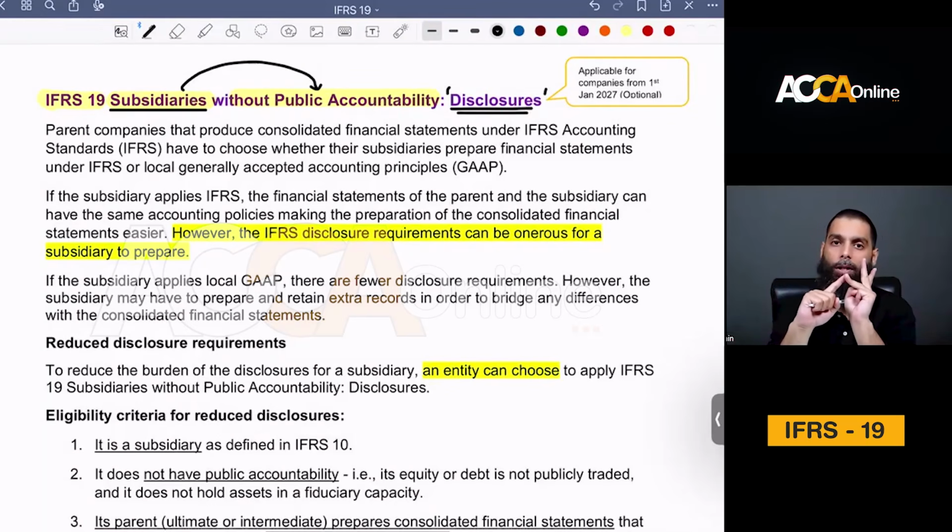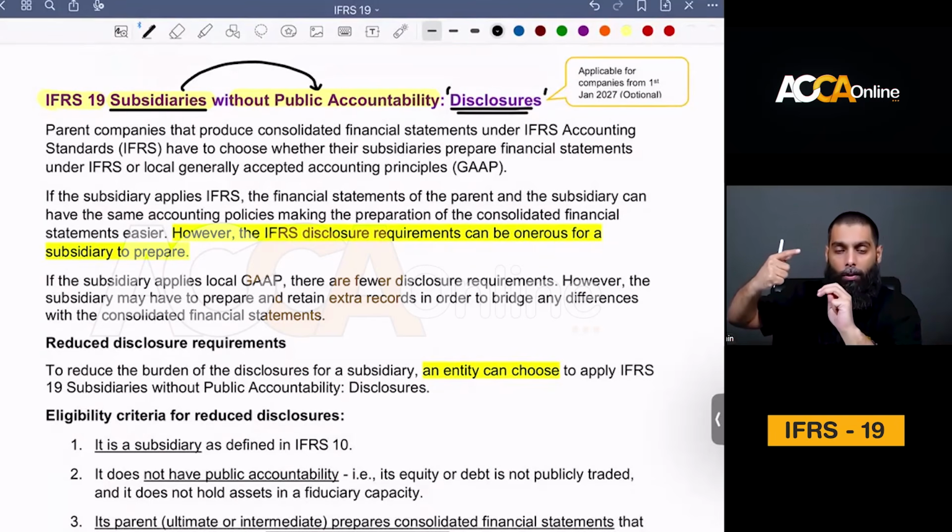Number one, IFRS 19 is about disclosures. Number two, IFRS 19 is only applicable to subsidiaries. So that means you must have a parent company above you, or an ultimate parent above you. Number three, it is only applicable to those types of subsidiaries who do not have public accountability.